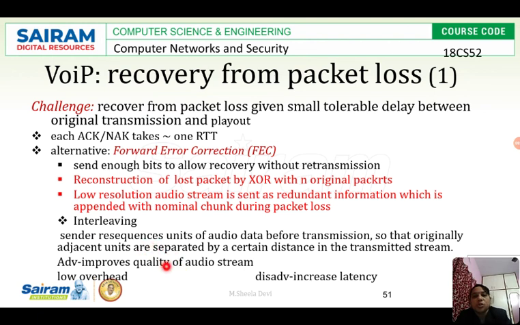If you are going to use interleaving, the advantage is it improves the quality of the audio stream, and the overhead is also less. The disadvantage is that it increases latency. The delay will be high. This is the disadvantage of interleaving. So there are 2 methods to recover from packet loss. One is forward error correction, and the second one is interleaving. So I hope you have understood.